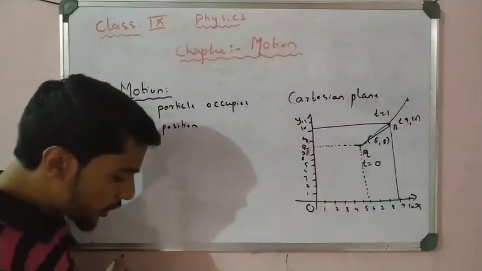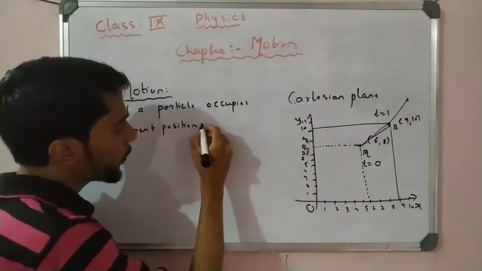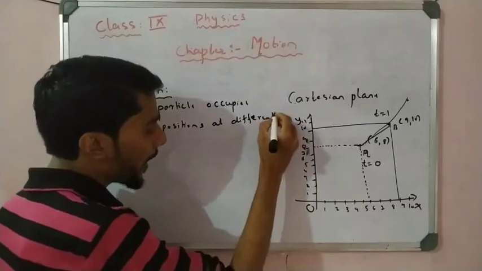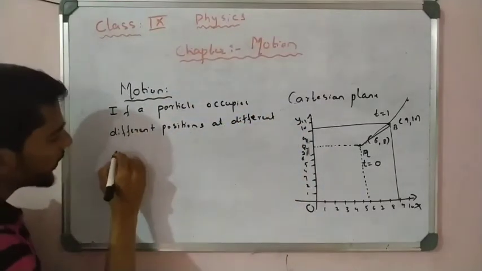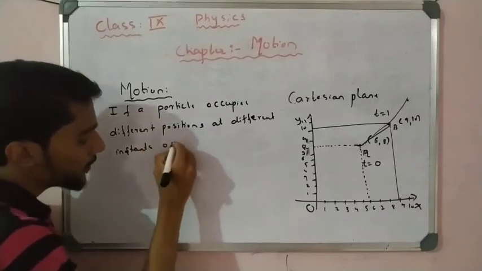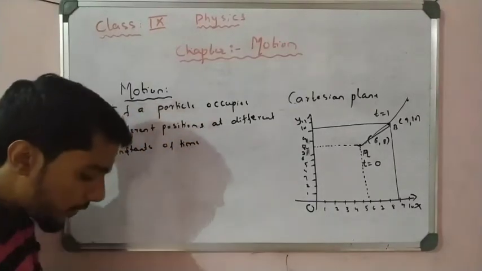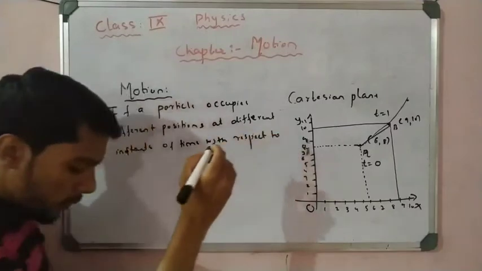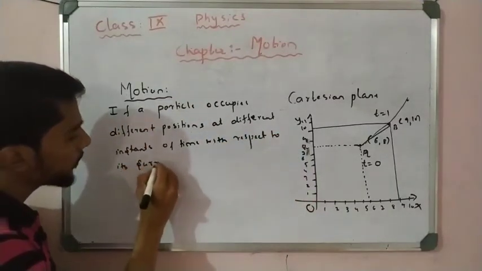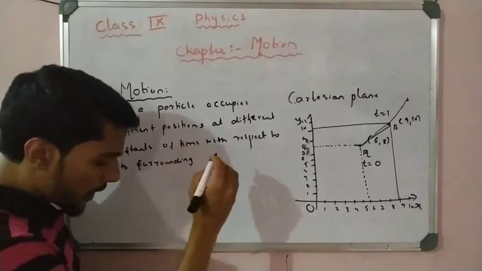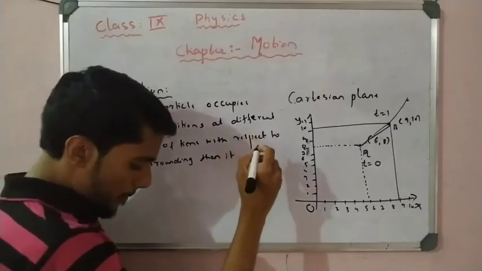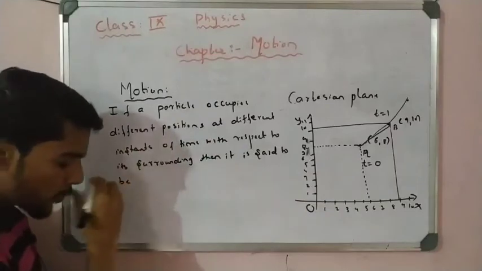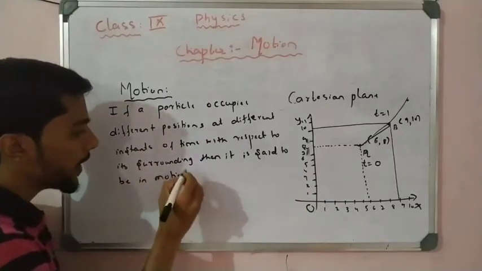That is called different positions at different instants of time with respect to its surrounding, then it is said to be in motion.